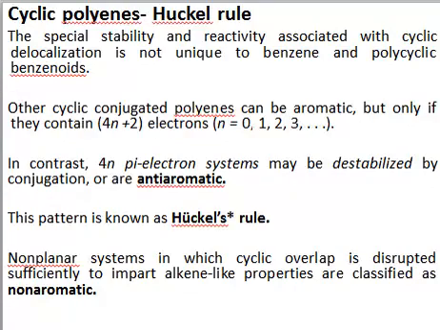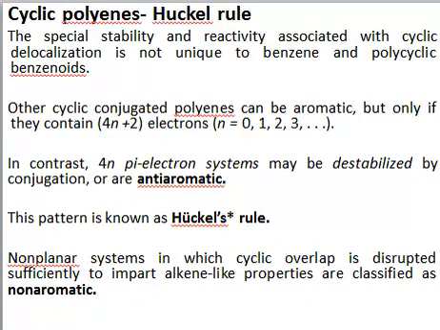In contrast, there are some systems which have 4n number of pi electrons. For systems which have 4n pi electrons, increasing conjugation destabilizes such a system. Conjugation increases the stability of an aromatic system, but there are some compounds in which conjugation decreases the stability of the system.